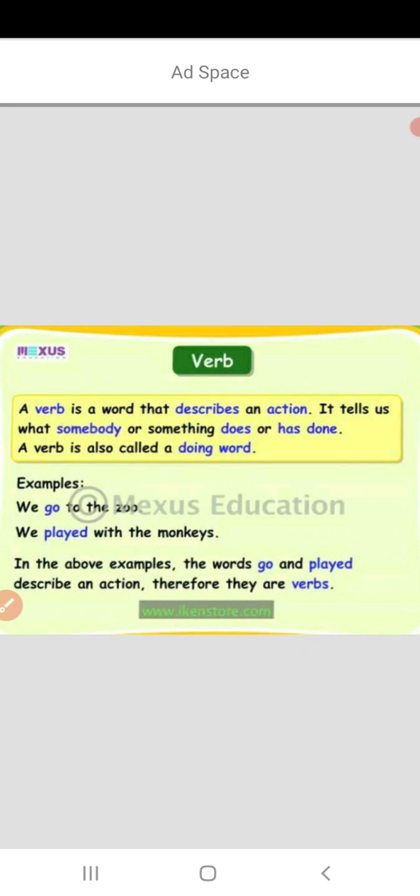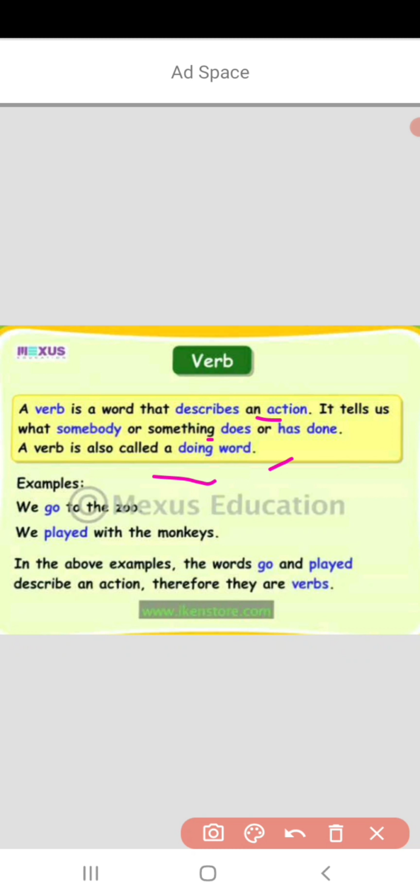Children, you must be aware of the word verb. What are verbs? Like eat, play, dance. As you are aware of these words, these are called action words, these are called doing words, right? So a verb is a word that describes an action. It tells us what somebody or something does or has done. A verb is also called a doing word, or you can say action word.